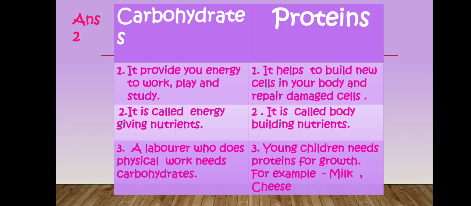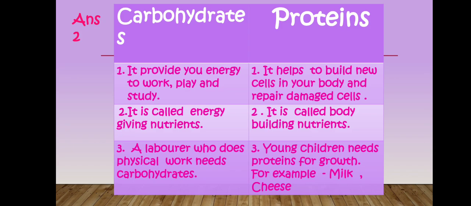Carbohydrates, first point: it provides you energy to work, play and study. Proteins: it helps to build new cells in our body and repair damaged cells.